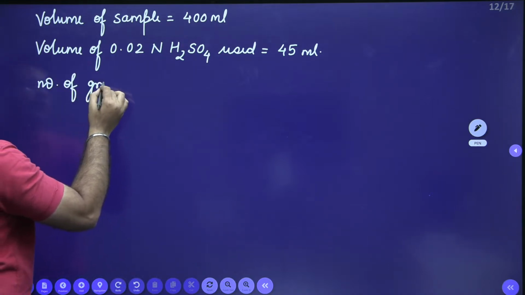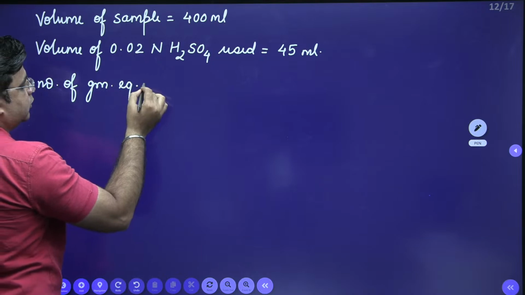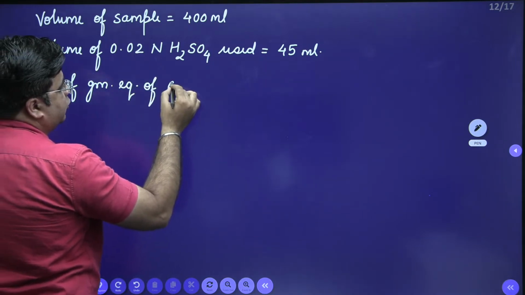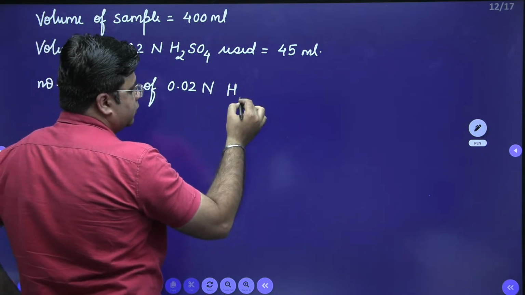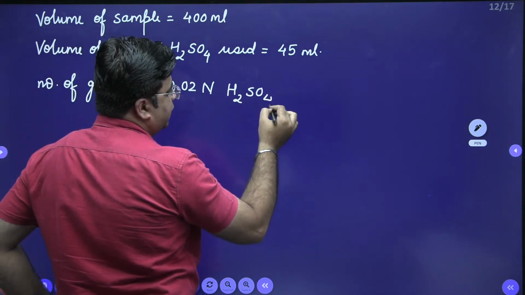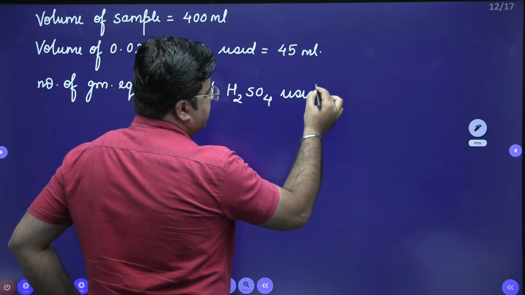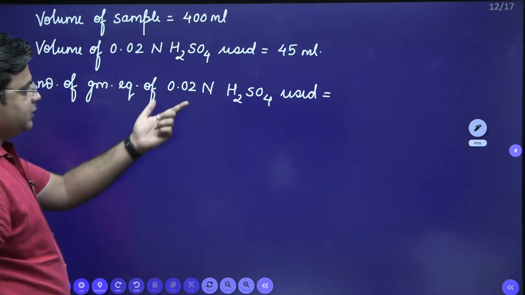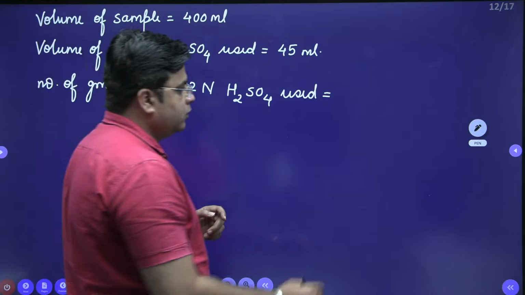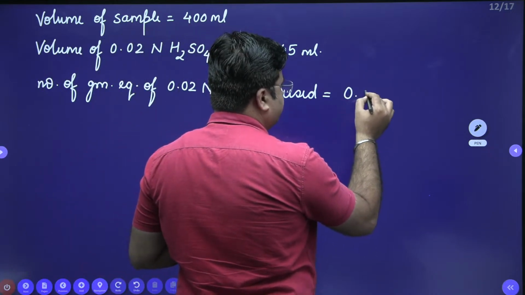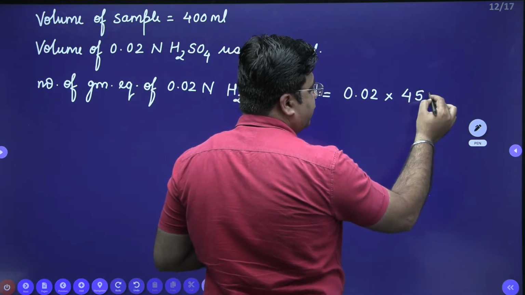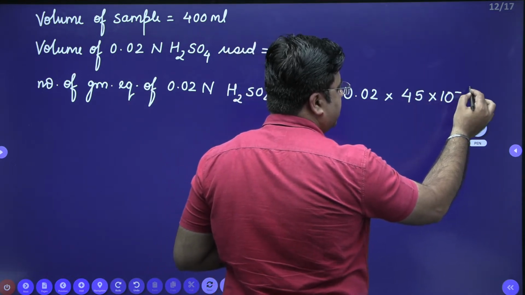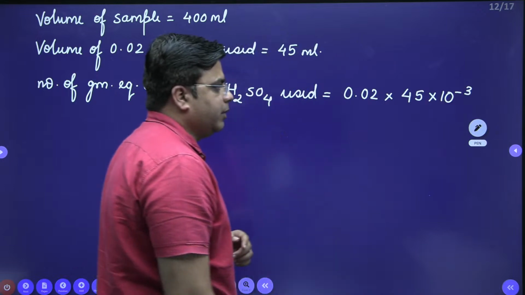Number of gram equivalents of 0.02 normal H2SO4 used is equal to the normality of acid, which is 0.02, multiplied by the volume of acid used, which is 45 ml. So I'll convert this into liters by multiplying it with 10⁻³.